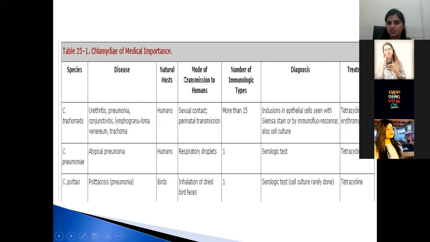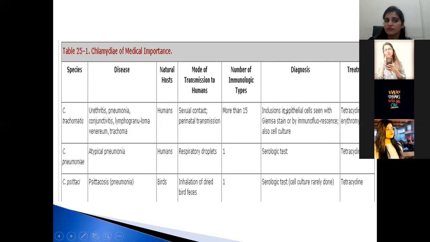And the mode of transmission to humans is by sexual contact or by perinatal transmission. Perinatal transmission is the vertical transmission in which the organism will be transmitted from mother to fetus. And the number of immunological types, or serotypes, is more than 15. How will you diagnose?